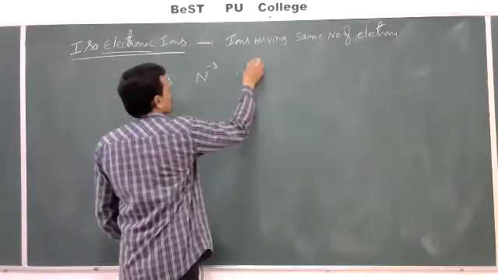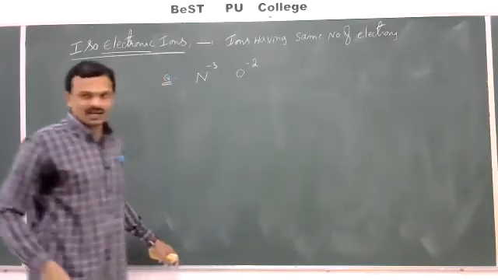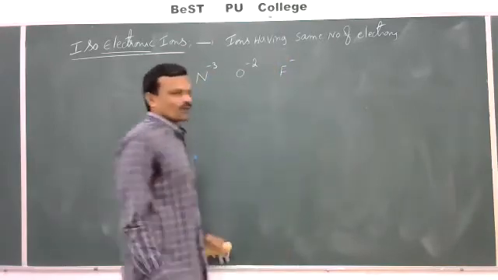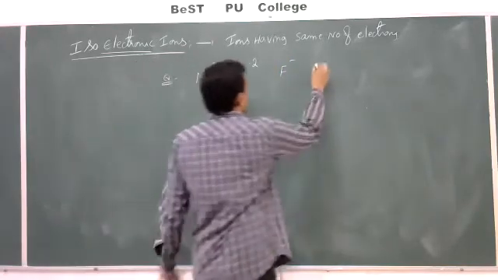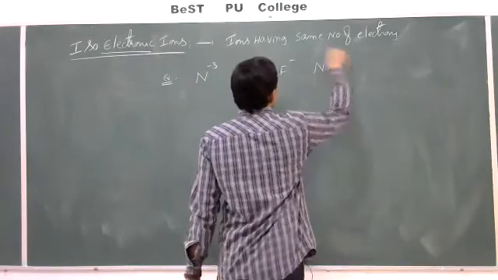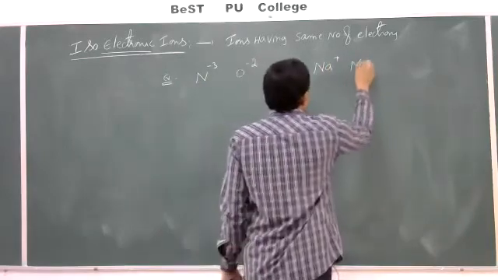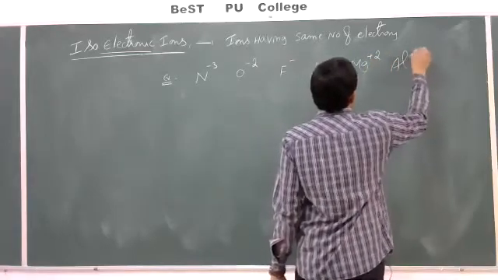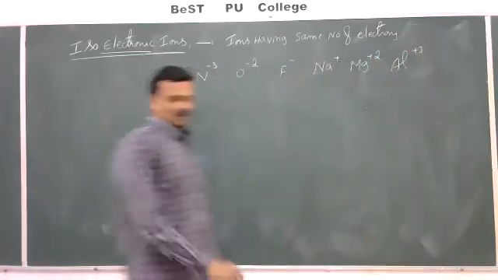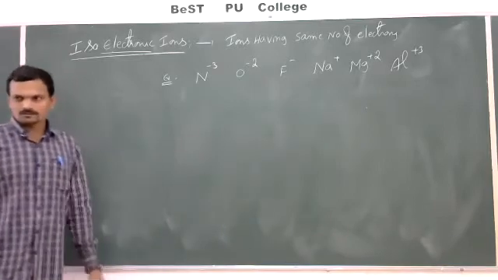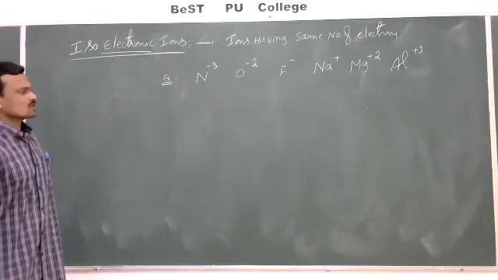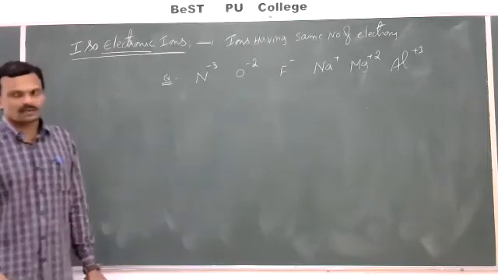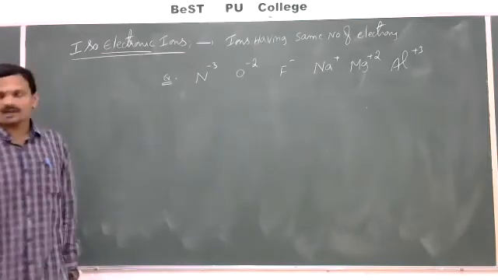O minus 2, oxide ion. F minus, fluoride ion. Na plus, sodium ion. Mg plus 2, magnesium ion. Al plus 3, aluminum ion. So these are different atoms, different ions, but have the same number of electrons.